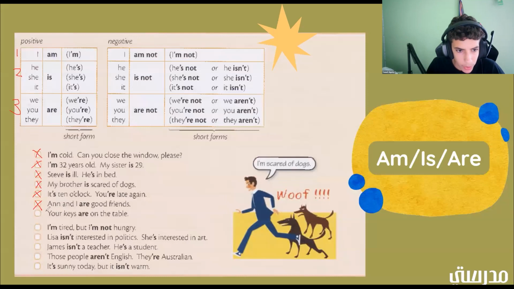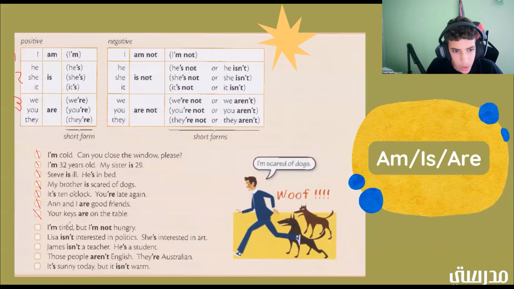So these are the 2 types that we're going to talk about for right now. All right. So 1, 2, 3, 4, 5, 6, and then 1, 2, 3. Okay. There we go. So your keys are on the table. It's in group 3. Good job. All right. So it's positive and it's in group 3.